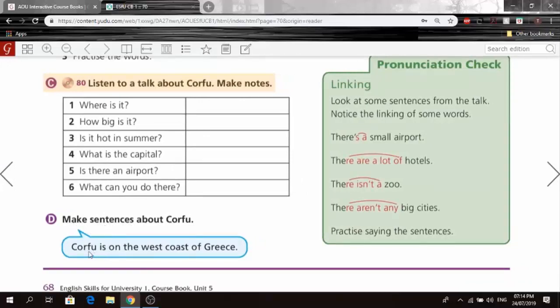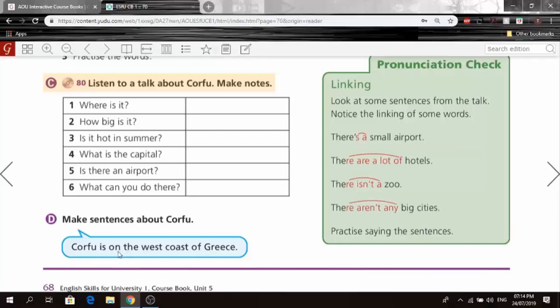So, Corfu is on the west coast of Greece. That's the first one. I could say, making a few sentences here off the top of my head, Corfu is very hot in the summer. That's a sentence, okay? And one more is Corfu town is the capital of Corfu.